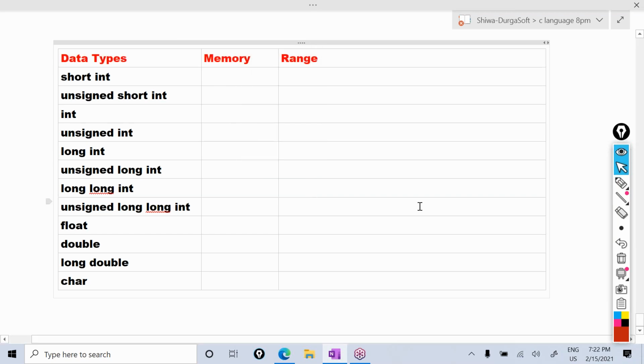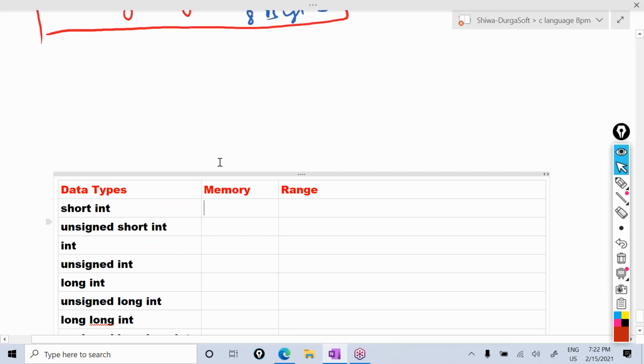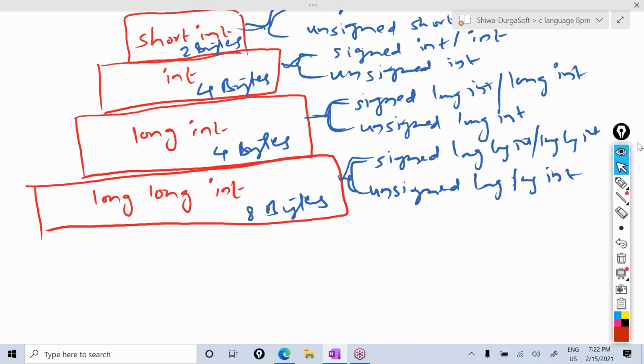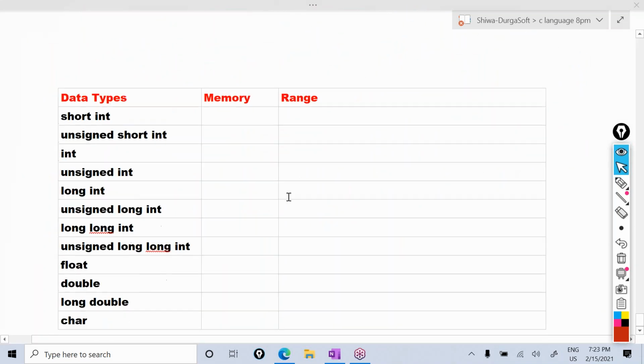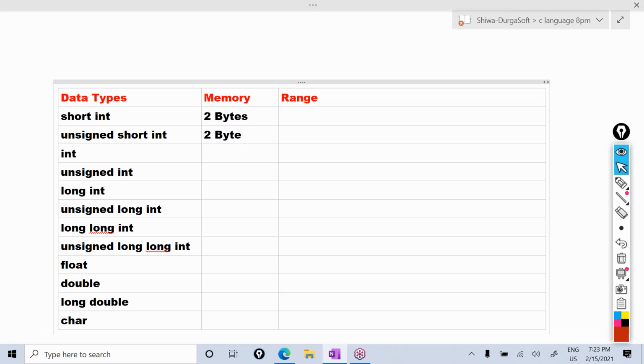Okay, see here. Just now I told that for the short int, how much memory will be allocated? 2 bytes. For the int, 4 bytes. For the long int, also 4 bytes. For the long long int, 8 bytes. For the short int, that may be signed or unsigned, 2 bytes memory will be allocated. For the int, 4 bytes memory will be allocated. For the unsigned also 4 bytes. In my system, for the long int also the same 4 bytes. It may vary from system to system.